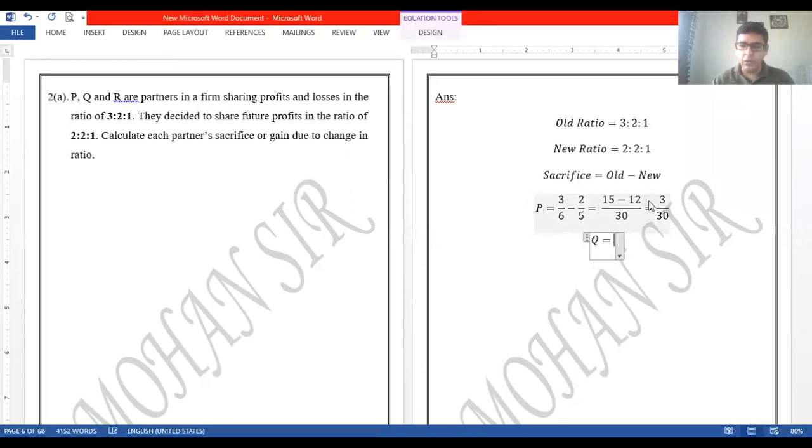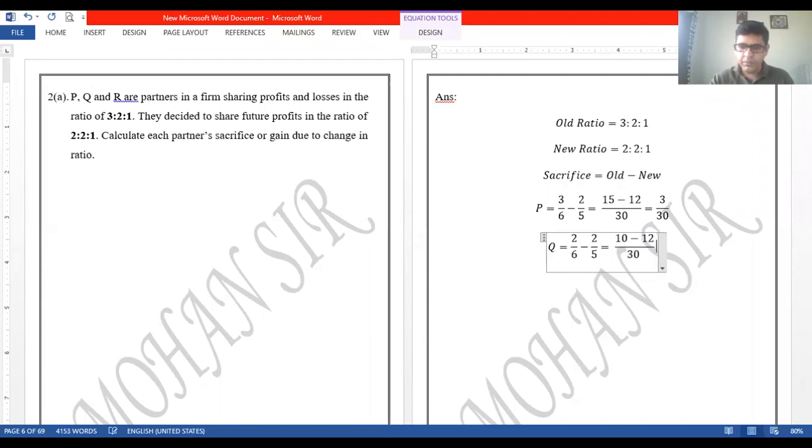Q will be equal to old share, which can be seen as 2 by 6, minus the new share, which can be seen as 2 by 5. Okay, so again the cross multiplication, I'll have to take the fraction again from here. 5 2s are 10. Minus 6 2s are 12. And 6 5s are 30.